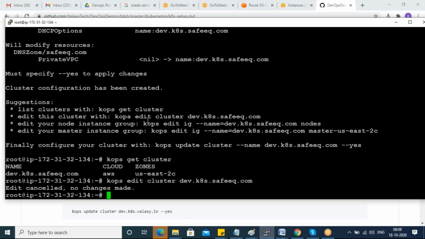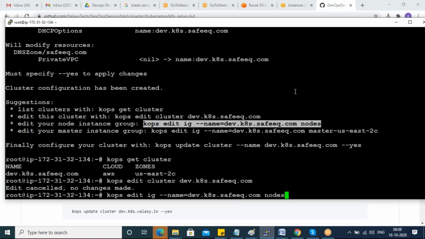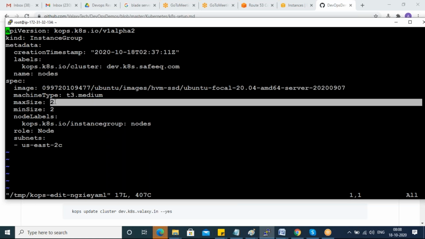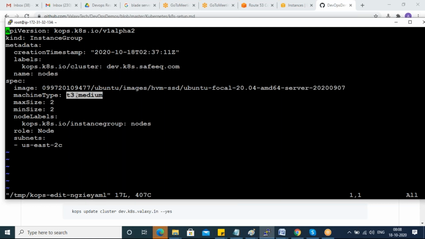That's it. The next thing is, again, guys, how many master servers you need. This is for worker nodes. See, edit your node instance group. How many worker nodes do you need? See, it's taking 2. T3 medium it is taking, and T3 medium will be charged. Let me make it T2 medium. By default, kOps has some configuration. So I'm going with T2 medium. This is for the worker node.